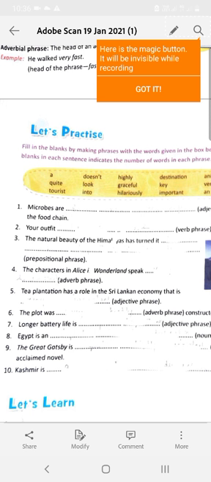Adjective phrase. The plot was very highly constructed. Yes, this is an adverbial phrase. Longer battery life is very important for the smartphones. Egypt is an important tourist destination. The Great Gatsby is quite highly important acclaimed novel. Kashmir is a tourist destination.